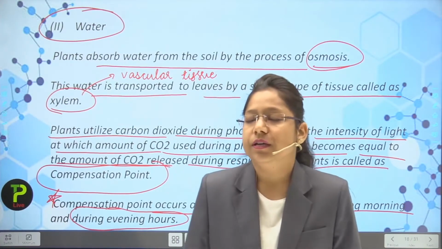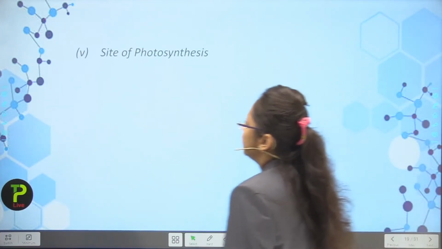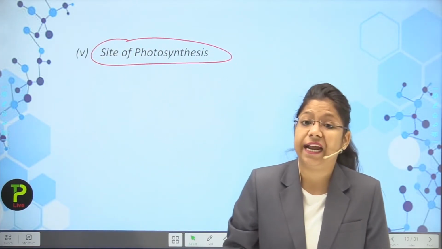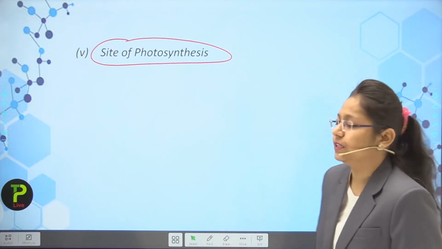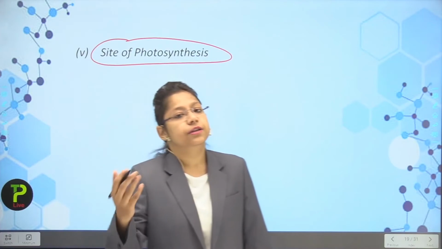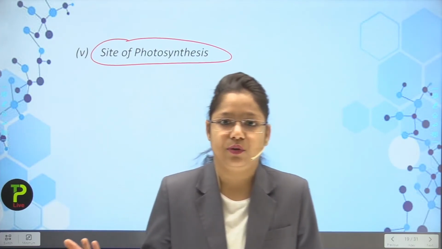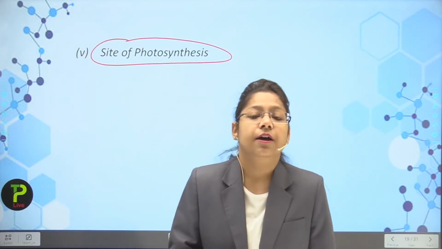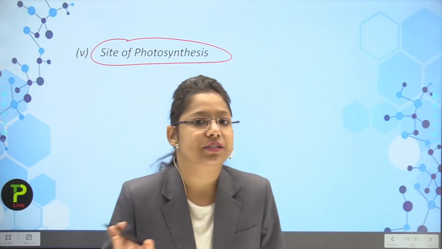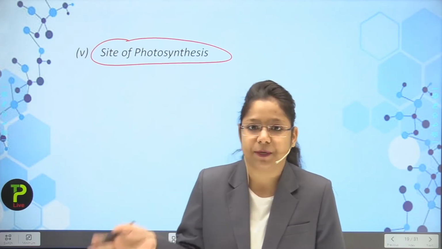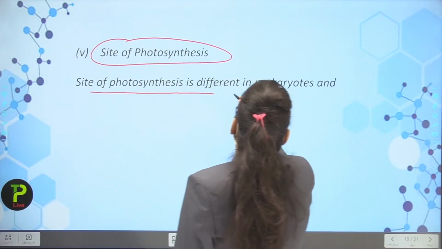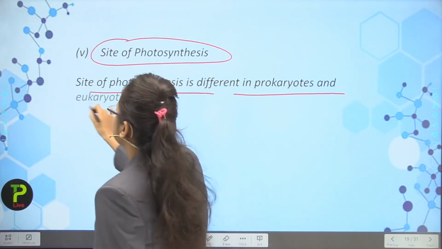Okay students, now next, site of photosynthesis. Now we will learn about the site of photosynthesis, where it takes place. So we have understood each and every procedure about photosynthesis. So you are clear with this thing that the site of photosynthesis will obviously be the chloroplast. But there is a differentiation between the prokaryotes and eukaryotes which we will discuss in this particular slide. So the site of photosynthesis is different in prokaryotes and eukaryotes.